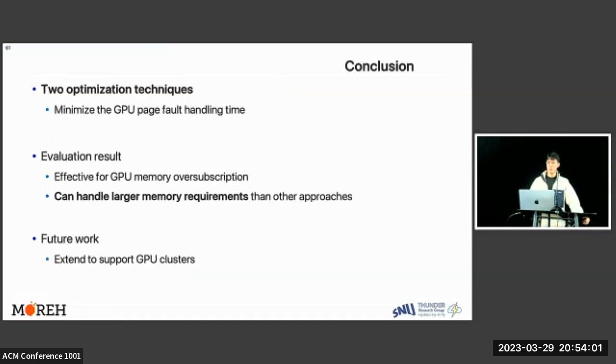The evaluation result shows that our approach is effective and can handle larger memory requirements than other previous approaches. We are planning to extend DeepUM to support GPU clusters with various parallelization techniques.